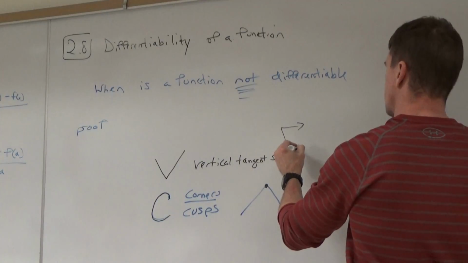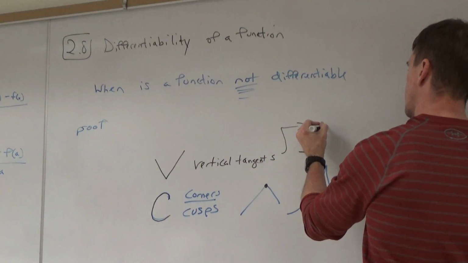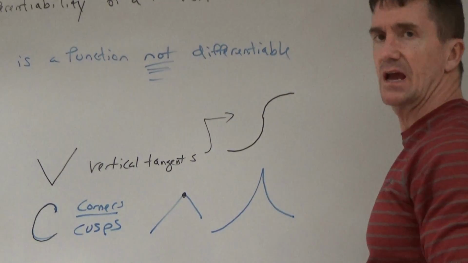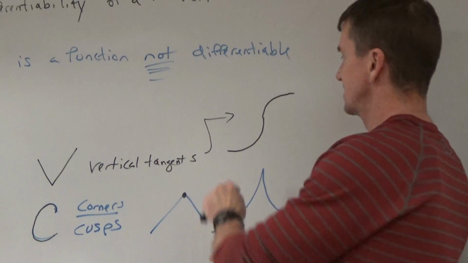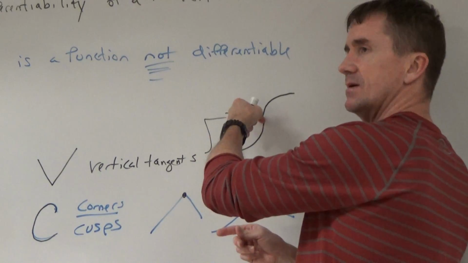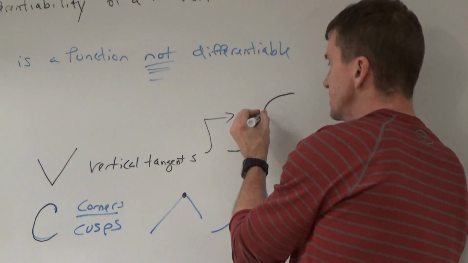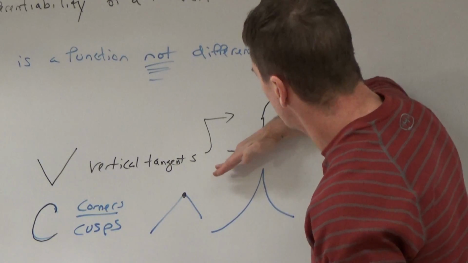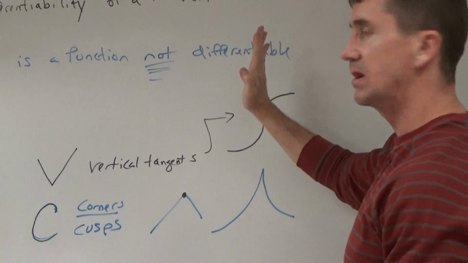It'd be something that did this. The graph went up like this, then it looped over like this. It actually changes concavity. Does anybody know that word, concavity? It went from concave up, and then concave down. But right there at that one instant, if you think about the slope of a tangent line here, here, here, but right there, the slope of a tangent line to that curve would be totally vertical.